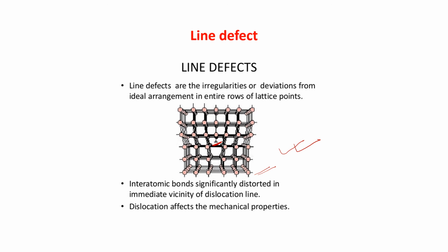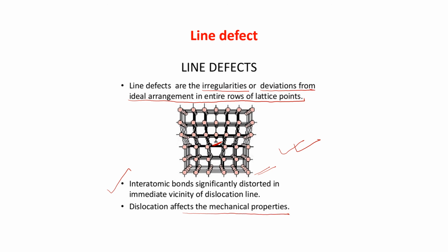Okay, the line defects are the irregularities or deviation from the ideal arrangement in the entire row of the lattice points. Interatomic bonds are significantly distorted in the immediate vicinity of the dislocation line. Okay, dislocations affect the mechanical properties.